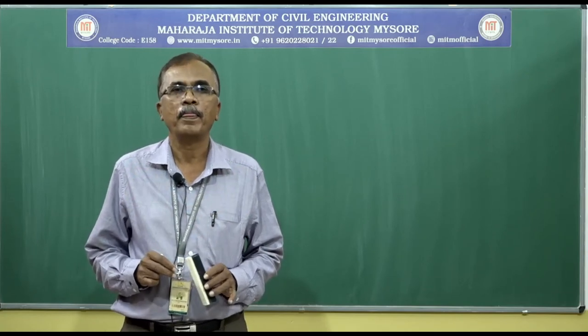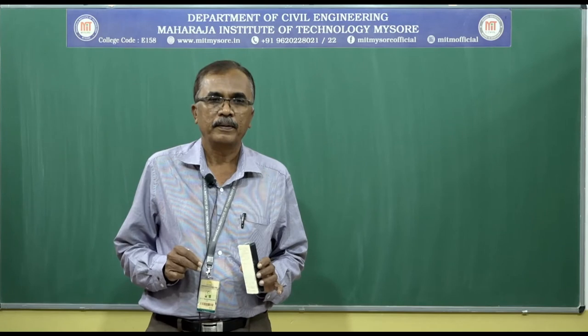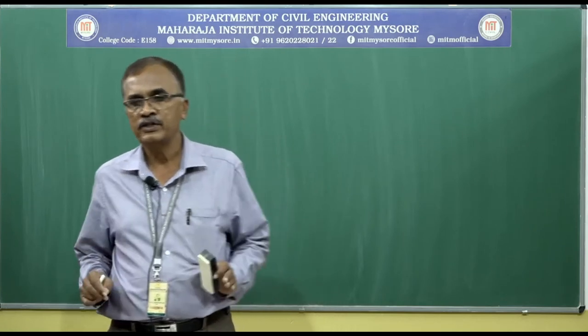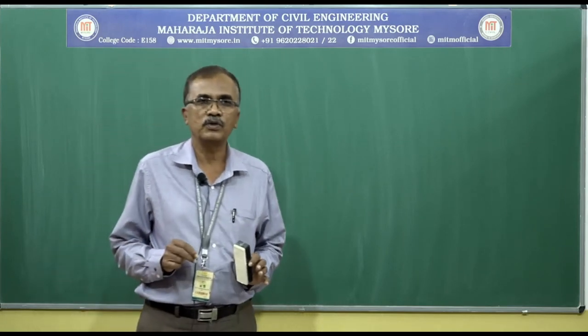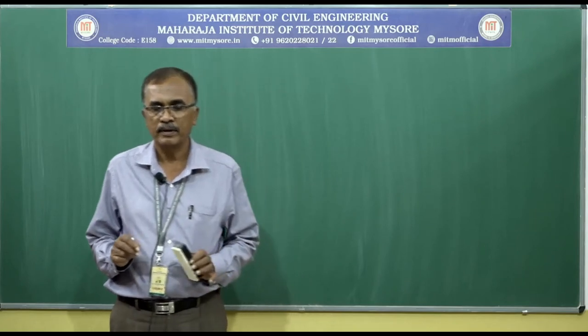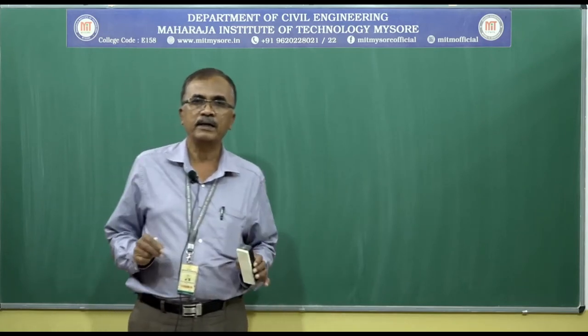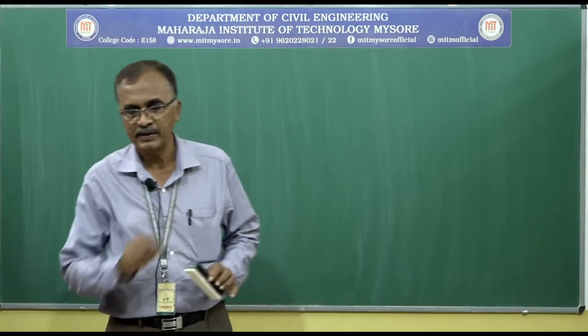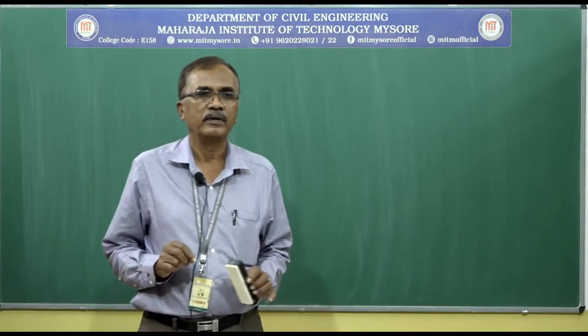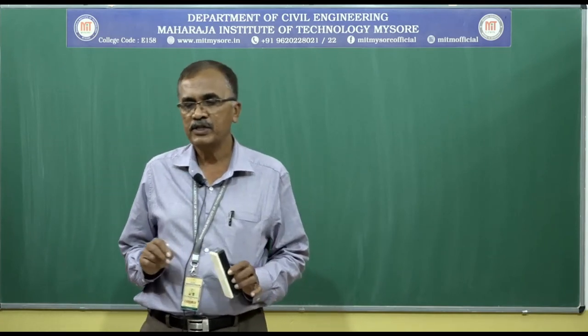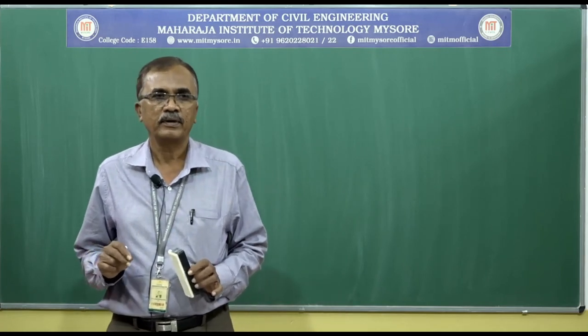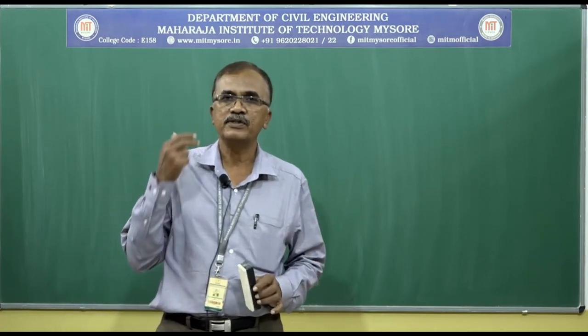Then we assumed that flow through soil is laminar, and it is turbulent in some specific cases. And also we discussed the discharge velocity and seepage velocity.